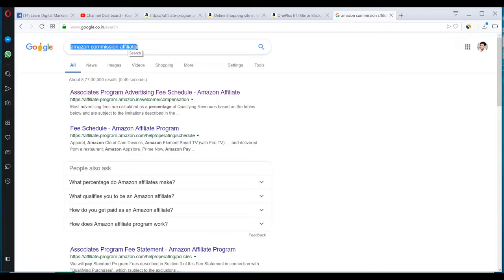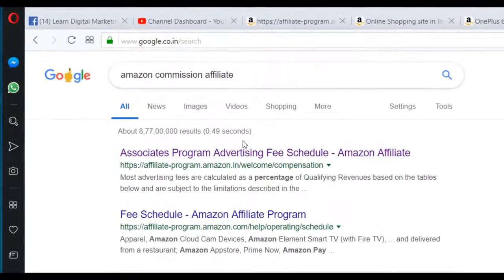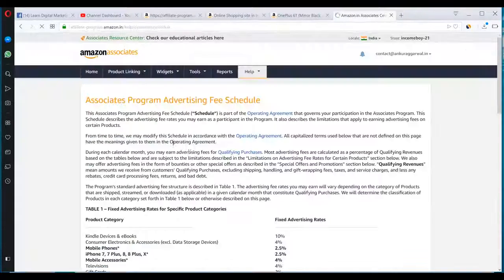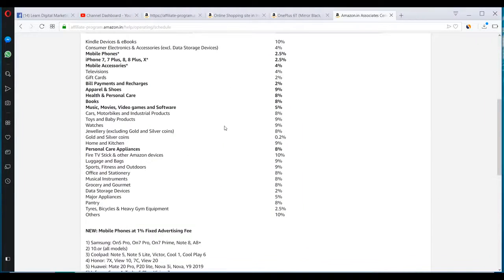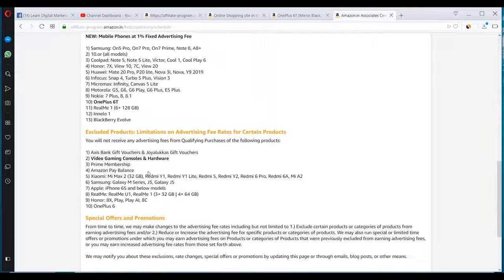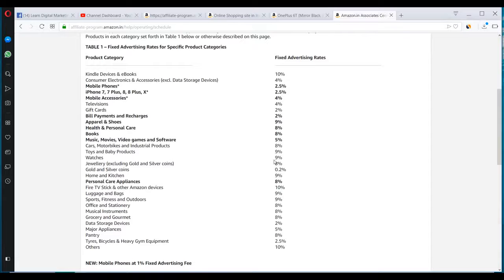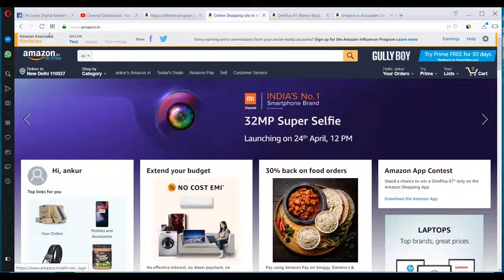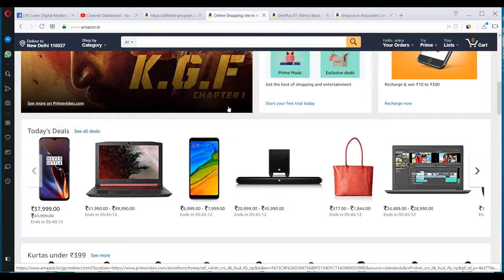To find the commission rate on each product category on Amazon.in, all you have to do is search for Amazon Commission Affiliate and click on this first link. And this particular page lists down all the various niches or the categories on Amazon and what is the commission rate for each category. I also showed you this in the niche research on how to finalize the niche, and also in the keyword research section. So this is how you generate the links, and then you can add those links to your Amazon affiliate website.